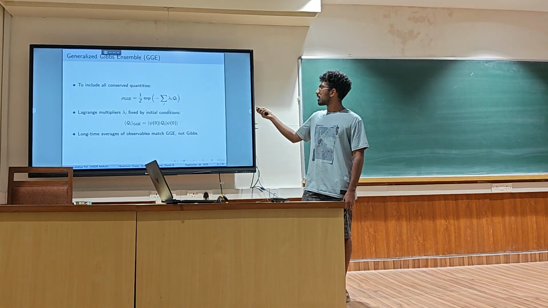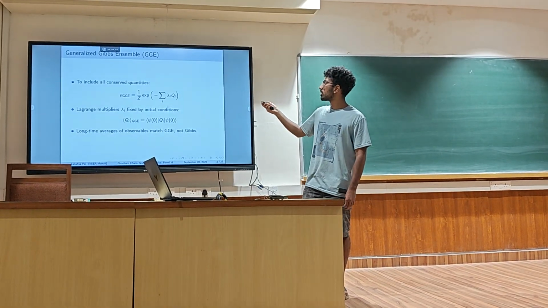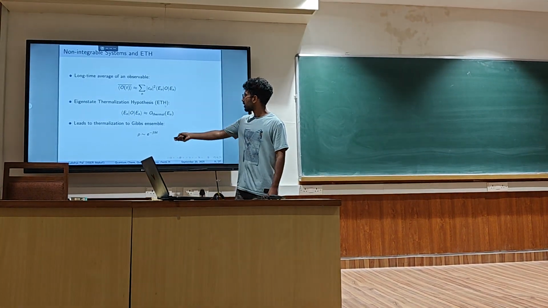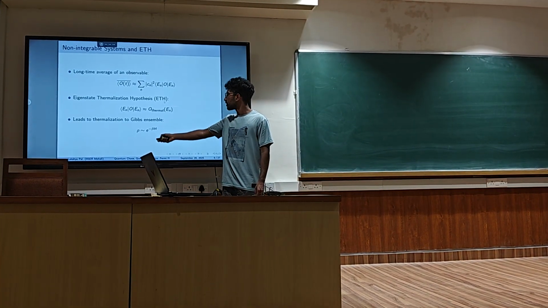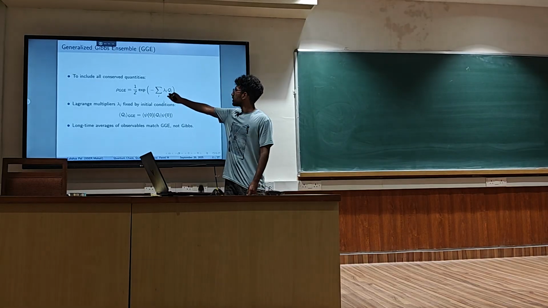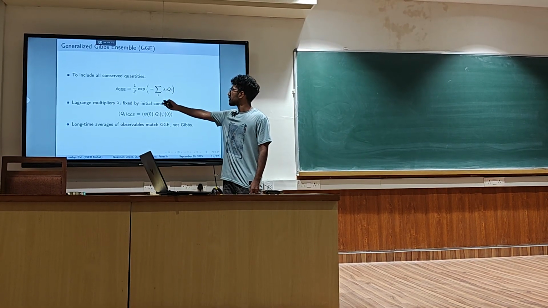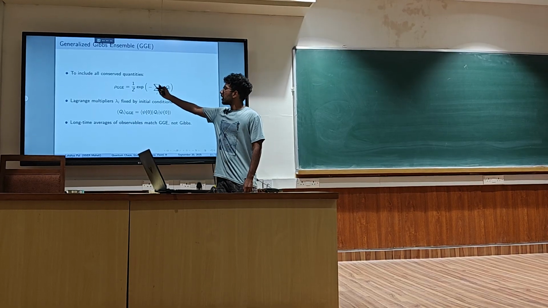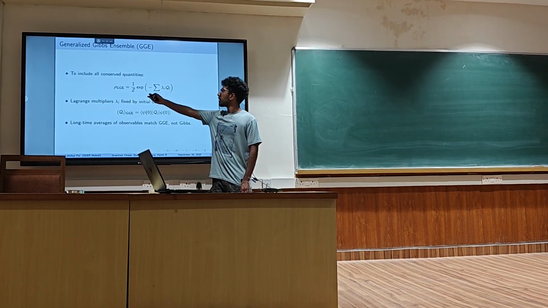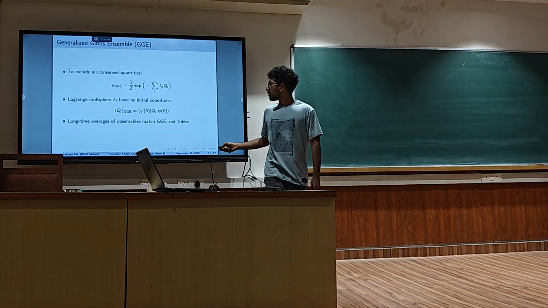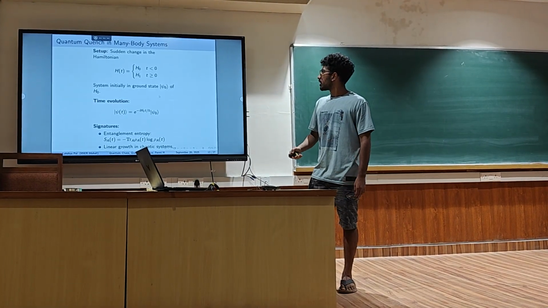Instead, it thermalizes to something called a generalized Gibbs ensemble. As you can see, beta is just the inverse temperature, and here we instead have Lagrange multipliers, which are fixed by the initial conditions. So the late stage system somehow carries the memory of the initial conserved quantities. So it thermalizes to a GGE.